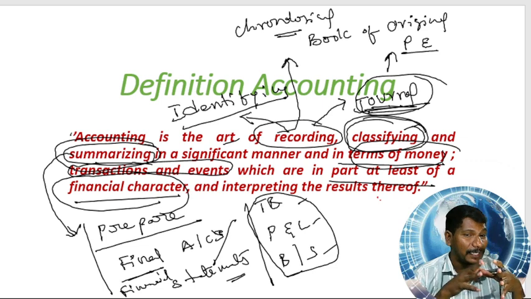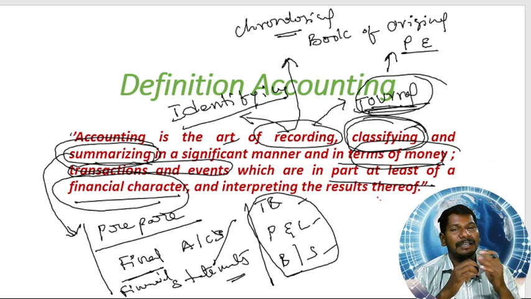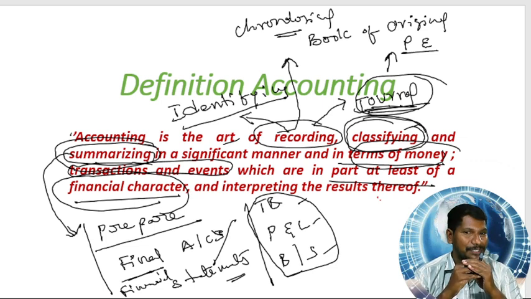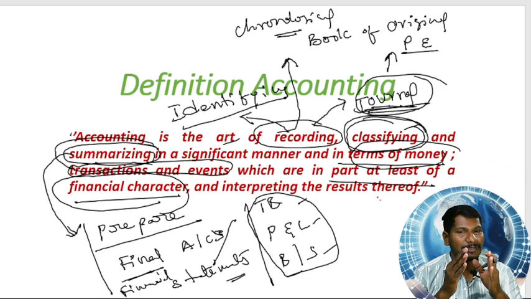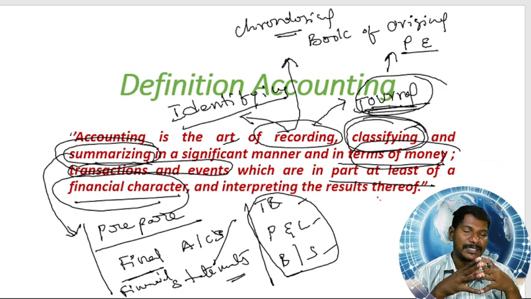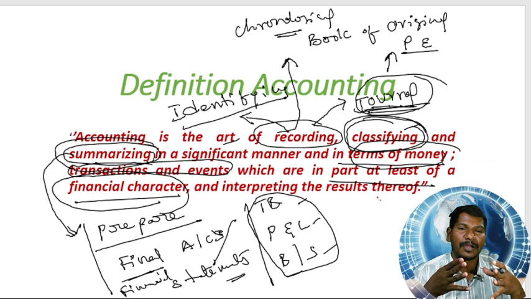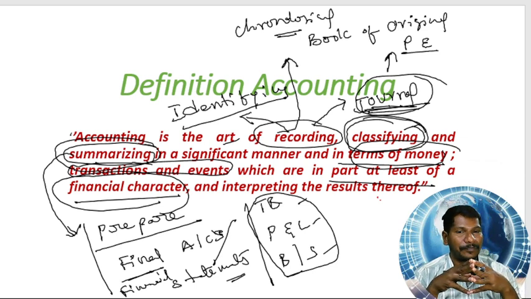After preparation of final accounts, the next level is very important. After preparation of these financial statements, we come across figures, isn't it? By seeing figures, nobody can understand completely what has happened.